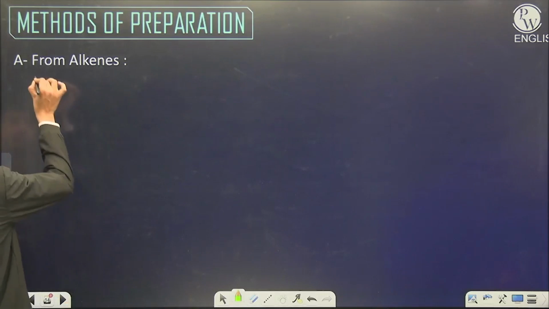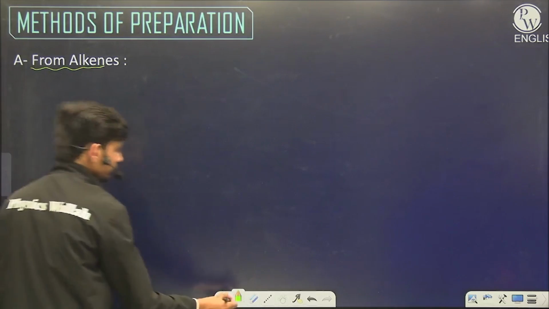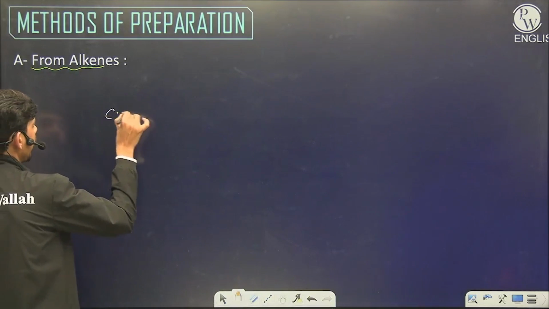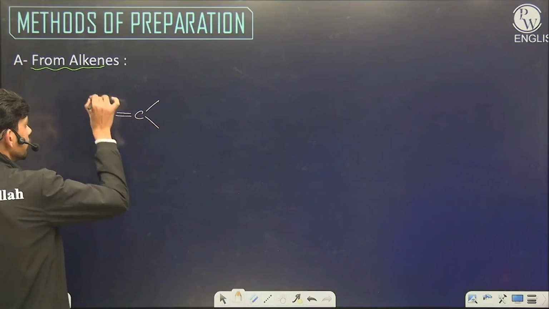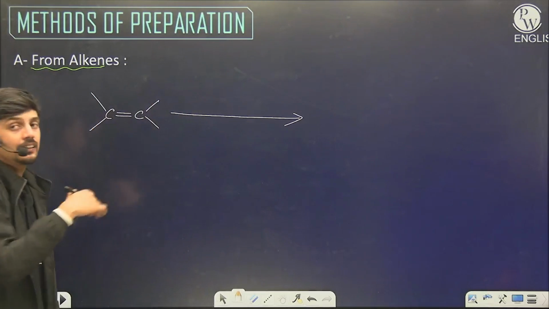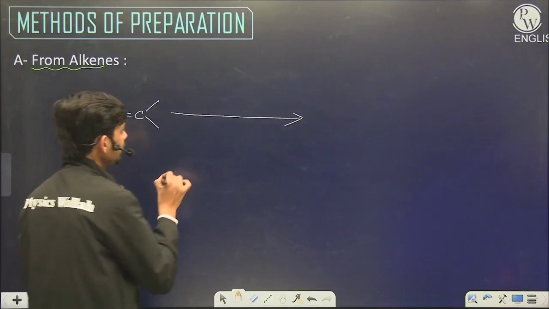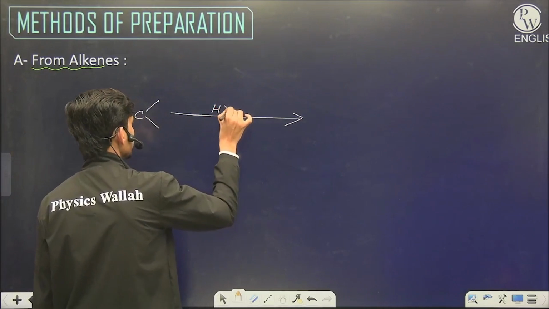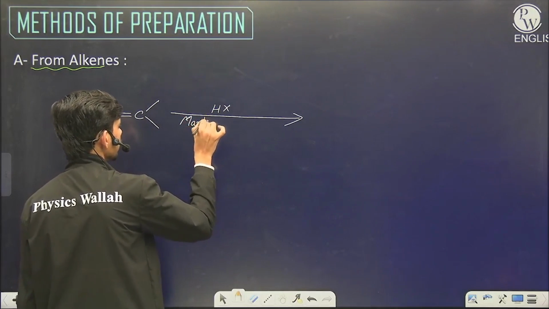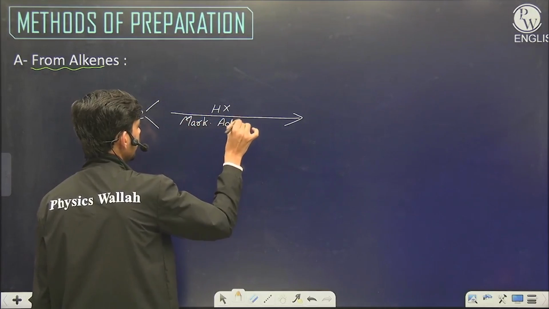So the first method is from alkene. From alkene we have various methods. Suppose we have a double bonded hydrocarbon. In order to prepare the halogenated compound, the first method is addition of HX, which is according to Markovnikov addition. Markovnikov addition.